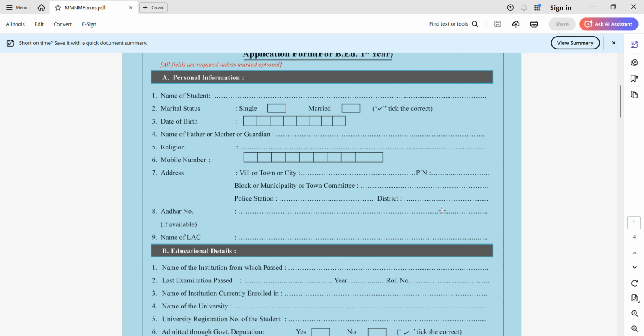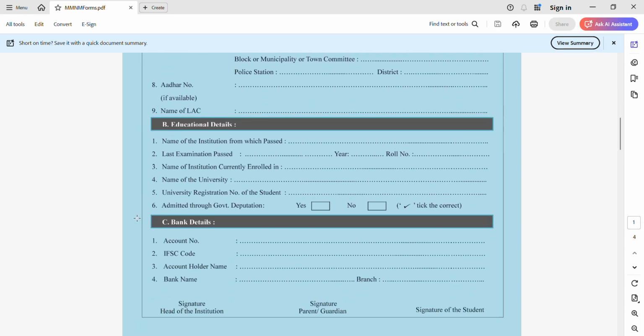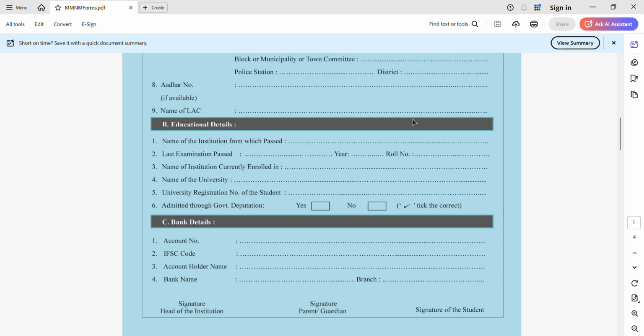After all fill up these information, you need to provide some educational details. Like now move to another section, which is educational details. Okay, so in educational details, you need to provide name of institution which you have passed. So you need to provide the name of your institution. Now last examination, which examination you have last passed. If you have completed 12th, then you need to enter 12th. If you have completed graduation, BA, BCom, then you need to provide that information.